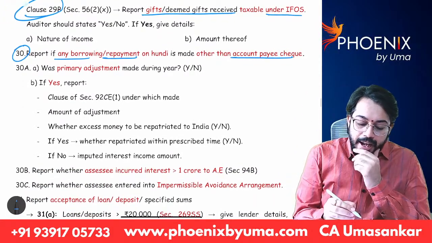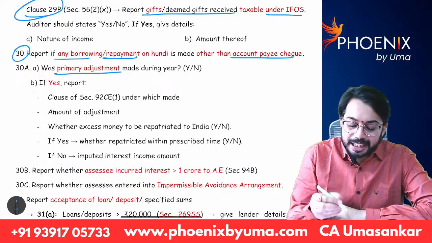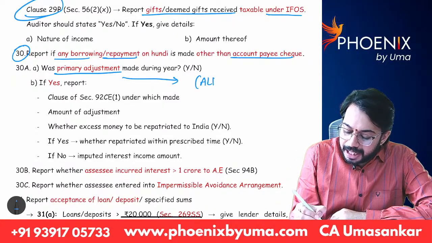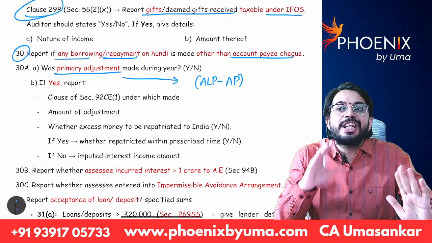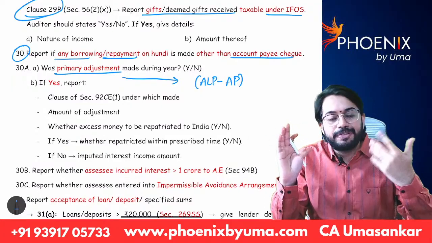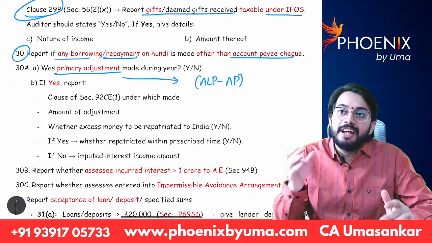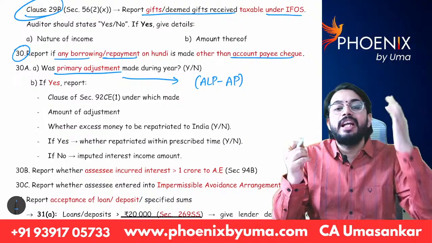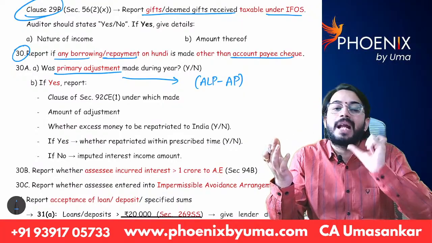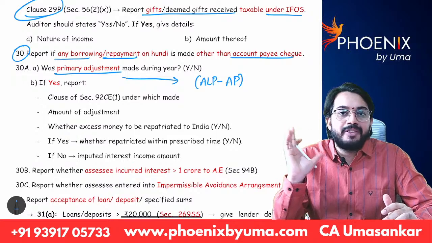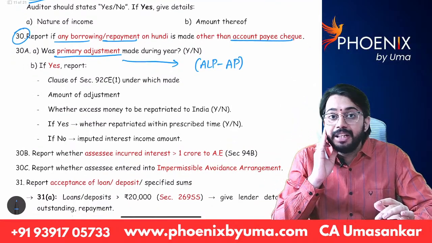Next, clause 30A, primary adjustment. Super point we discussed in transfer pricing. Primary adjustment means difference between arm's length price and actual price. So are there any international transactions done in current year? If so, whether transfer pricing provisions are applicable? Yes. If transfer pricing provisions are applicable, we need to calculate arm's length price and the auditor has to give the information. What is the primary adjustment? What is the difference between arm's length price and actual price? That information is required to be submitted by chartered accountant.